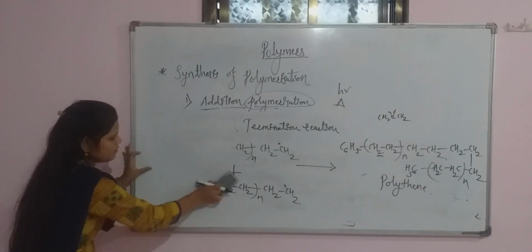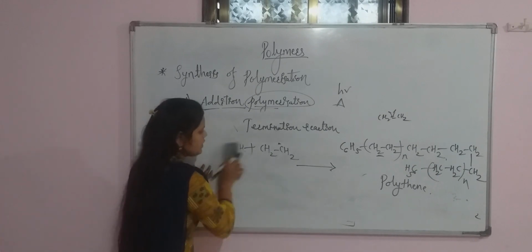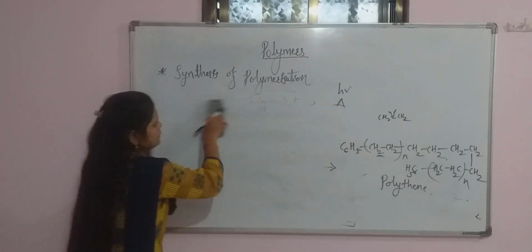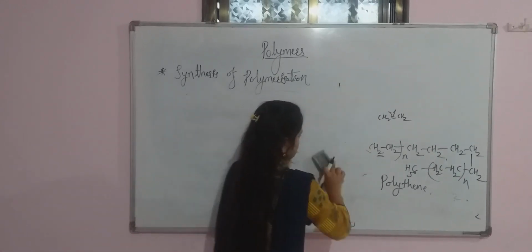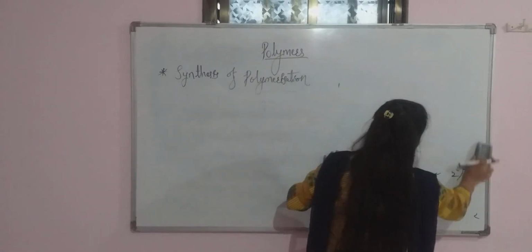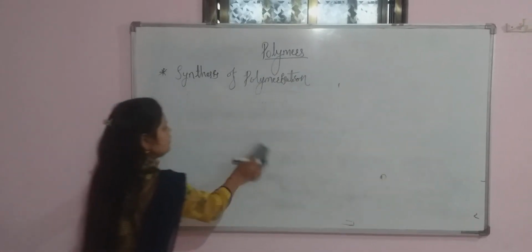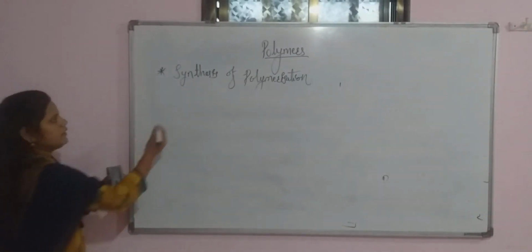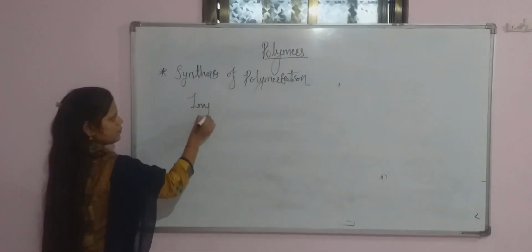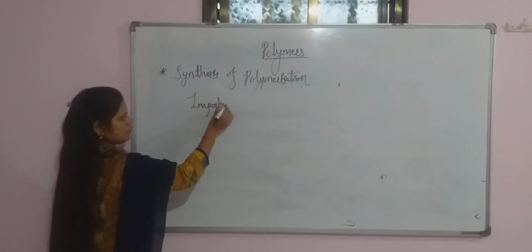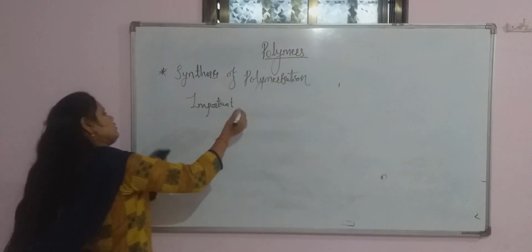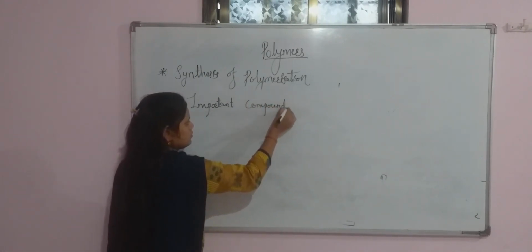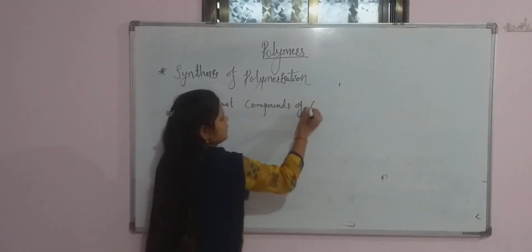Okay, so next will be the important compounds of addition polymer.